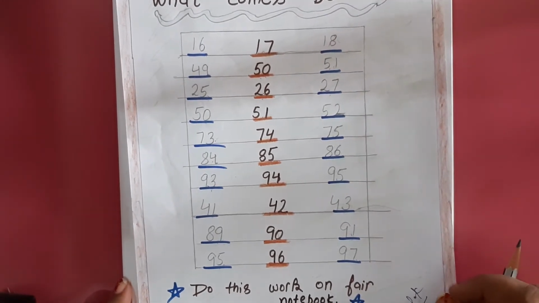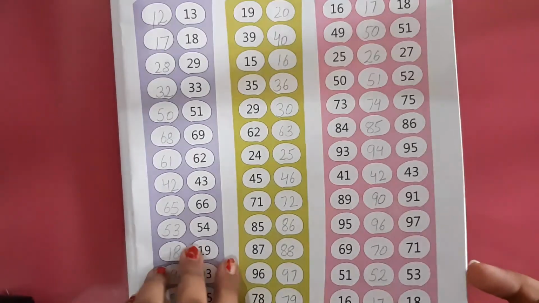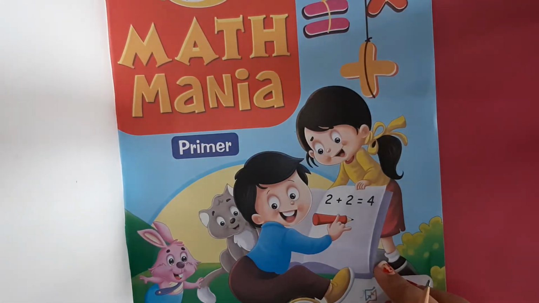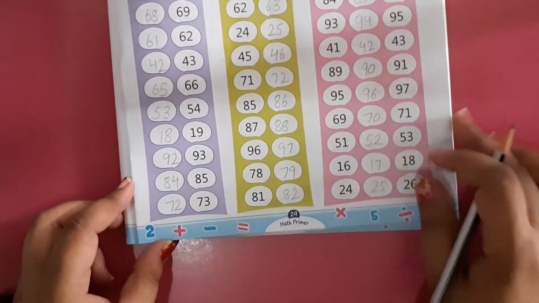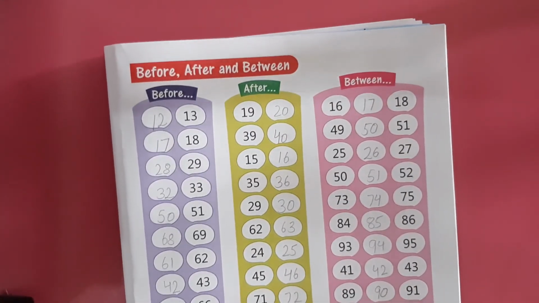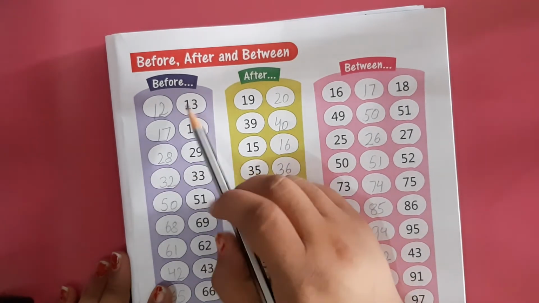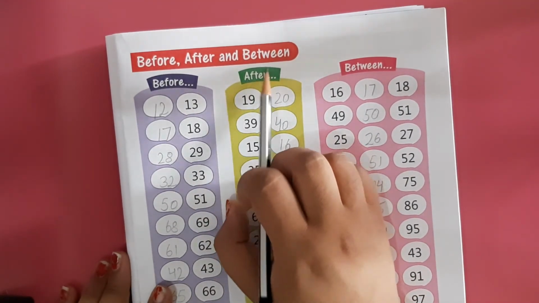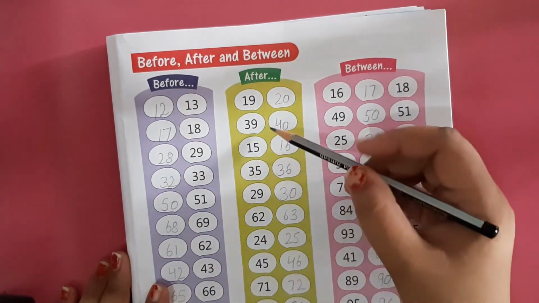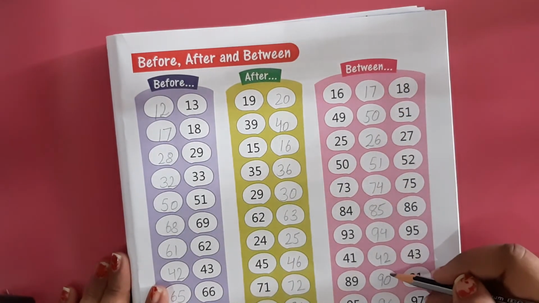Clear to everyone? Now from your book Mathmania, page number 29, you have to complete this page. Before, after and between, you have to complete all these pages as we have done earlier.